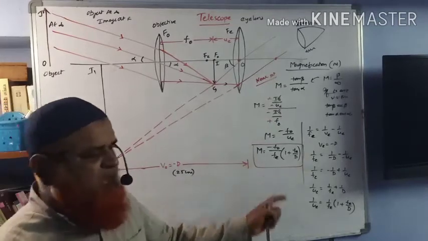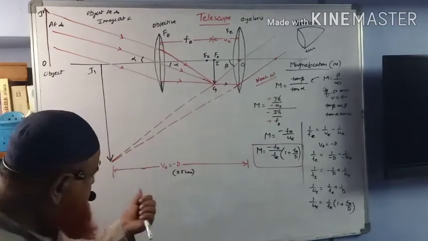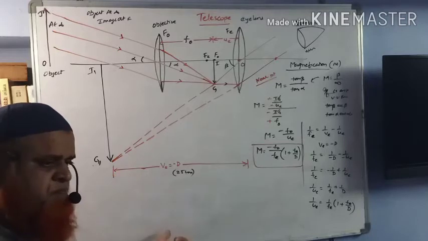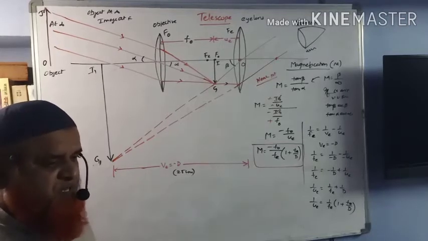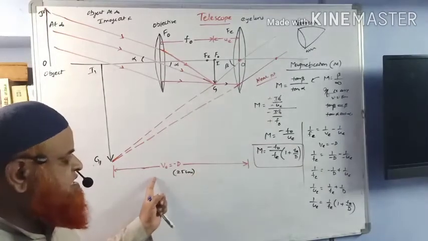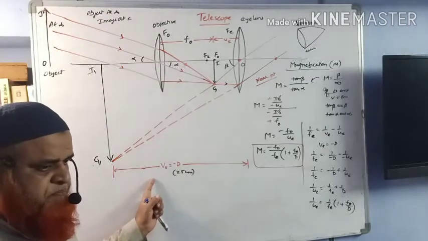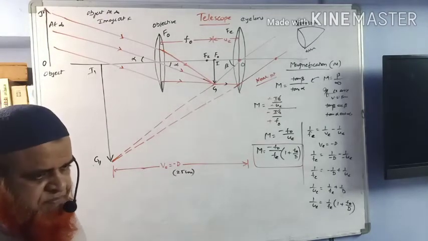It is the near point magnification because the final image is at the least distance of distinct vision. That's why it is called the near point.